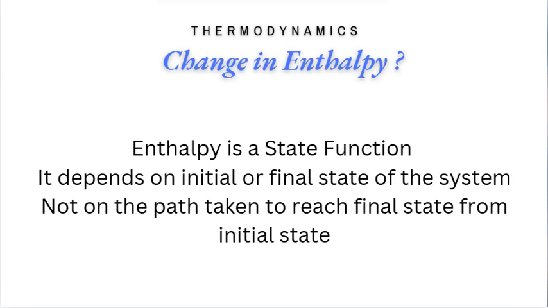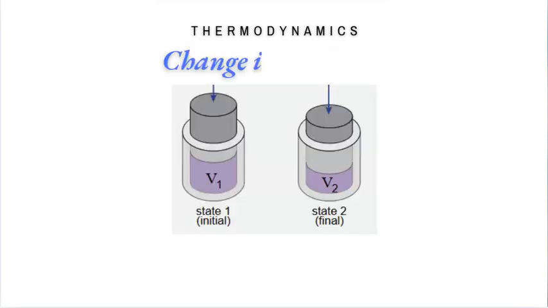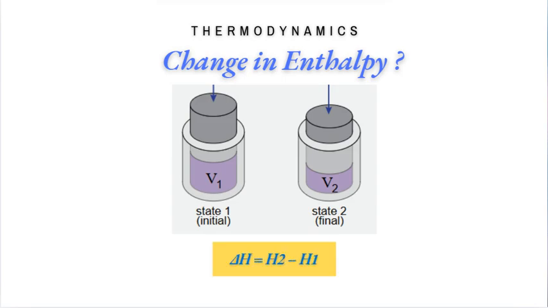What is change in enthalpy? As we know, enthalpy is a state function. That means it depends on the initial and the final state of the process, not the path taken by the process. The internal energy, pressure, and volume are state variables. The change in enthalpy is represented by delta H and is given by the formula delta H equal to H2 minus H1, where H1 is the initial state enthalpy of the system and H2 is the final state enthalpy of the system.